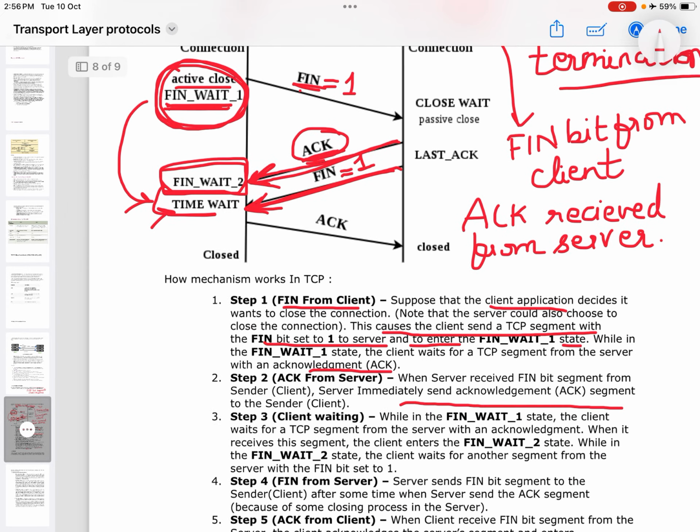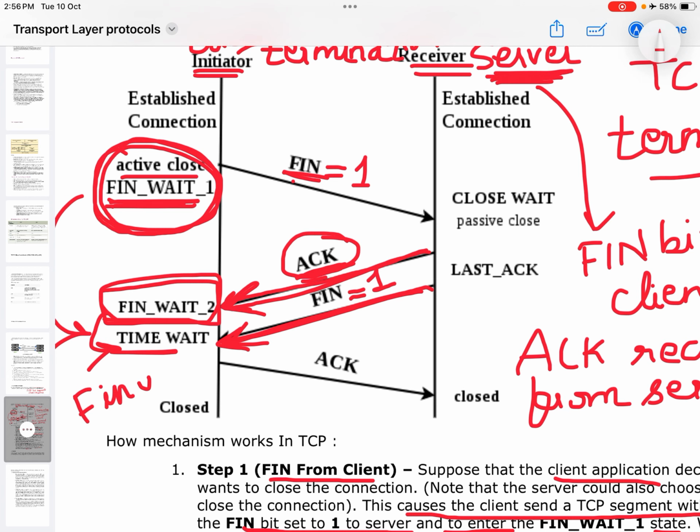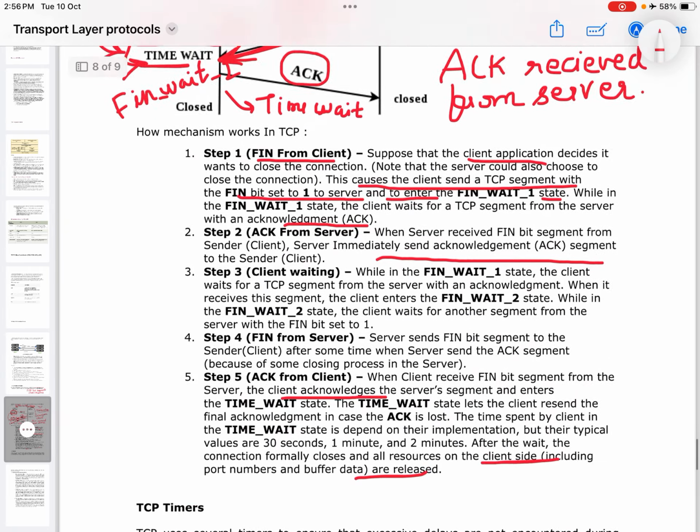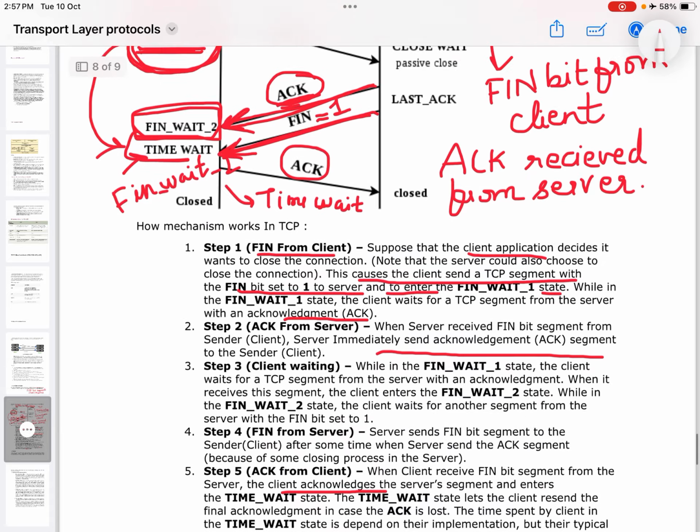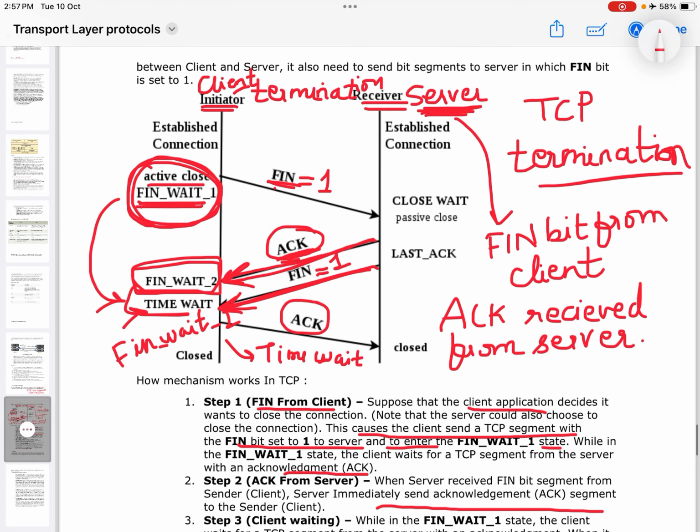It does that when it sends this ACK segment, after which all the connections between the client and the server will be lost.